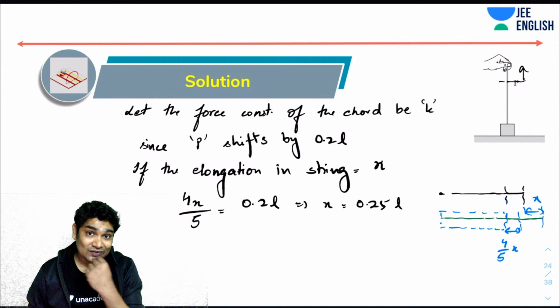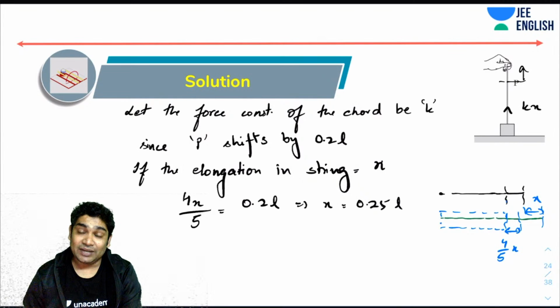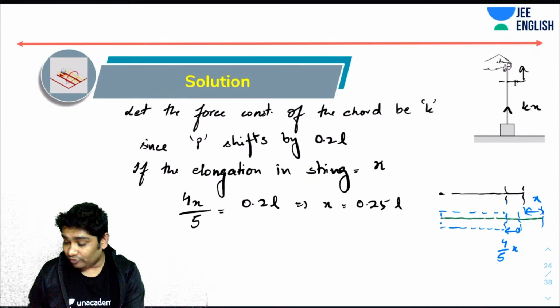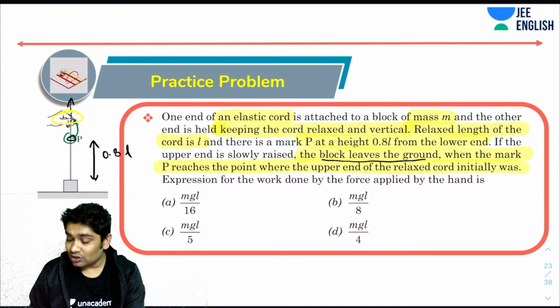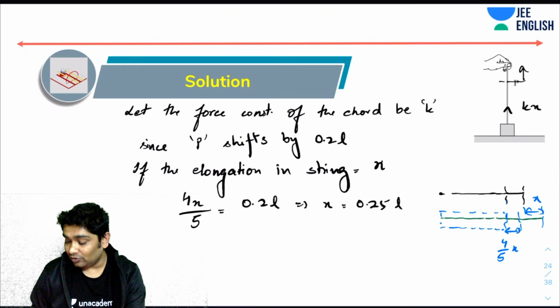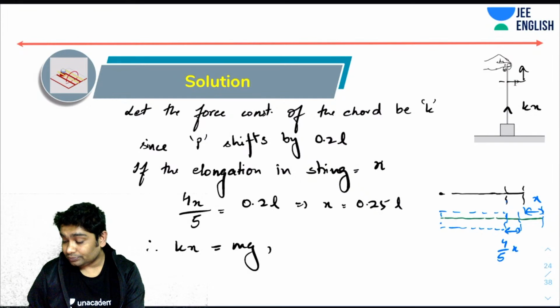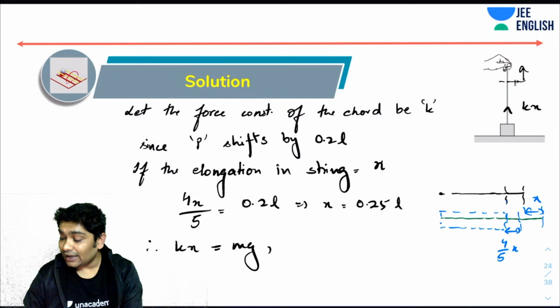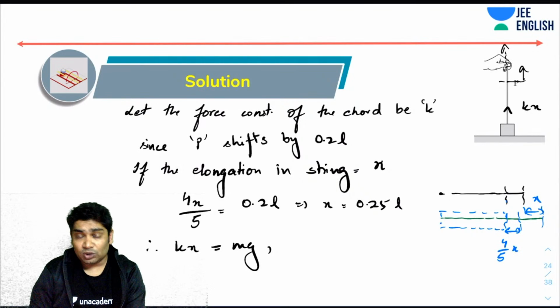Now, once I know that the string is elongated by this, can I say that the force it is applying on the mass m is kx? At this point, you have been told that the mass block just leaves the ground. So if this has a mass m, therefore k times x must be equal to mg, right? And when this guy has moved here, the work done by this external force should be equal to the change in all the energies stored, right?